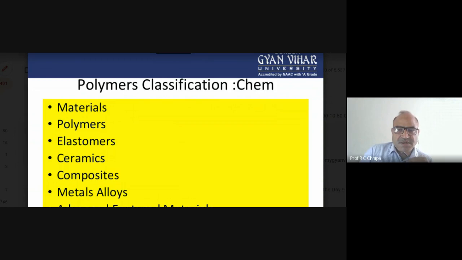Materials are there. So different materials are used for the purpose of the construction of any of the items. For example, if we want to construct a pen, in case of the pen, different polymers are used. Those are the materials, and the item is the pen. There may be the ballpoint pen, there may be the gel pen.